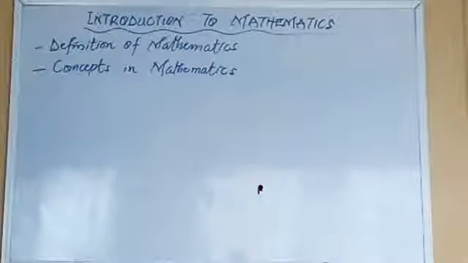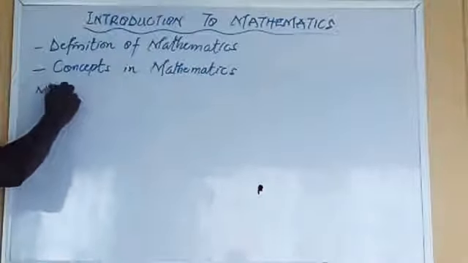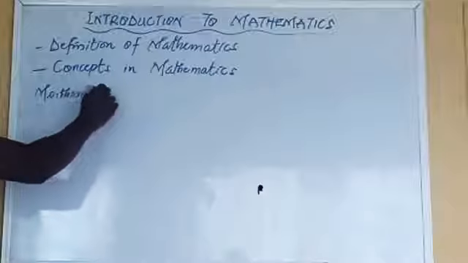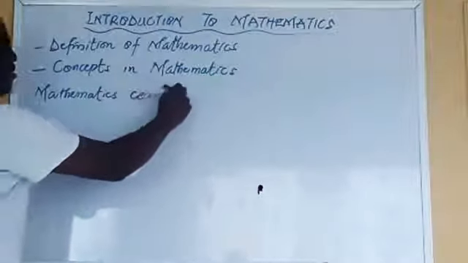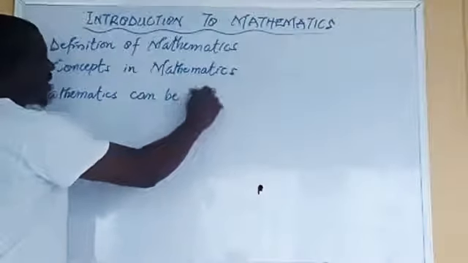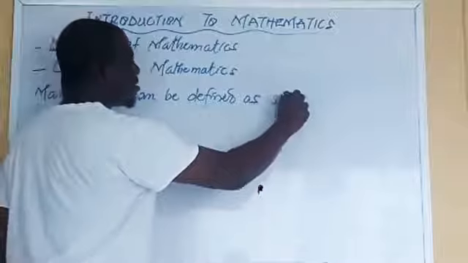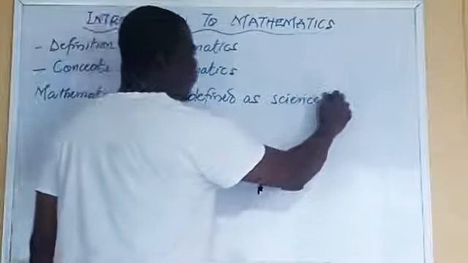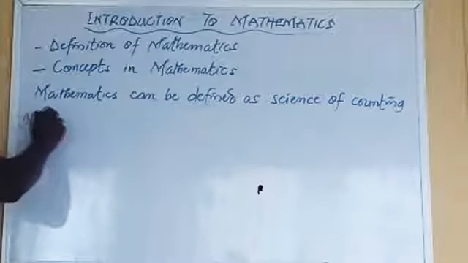What is mathematics? Mathematics can be defined as science of counting numbers.